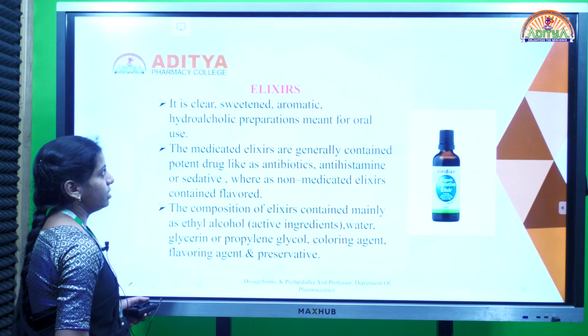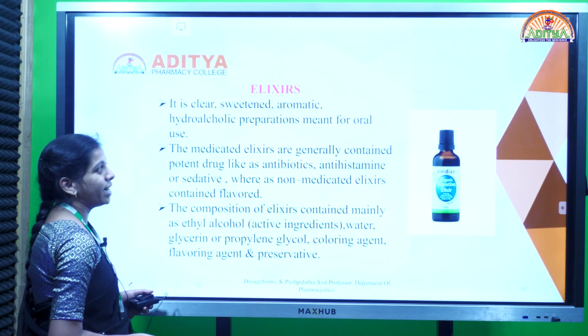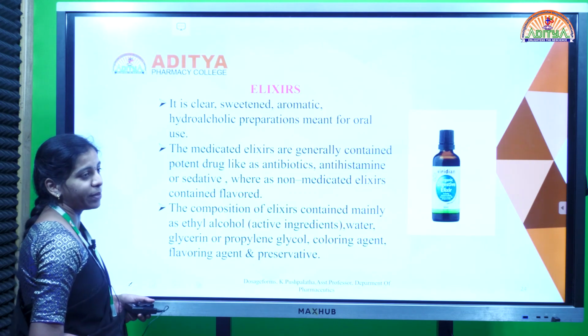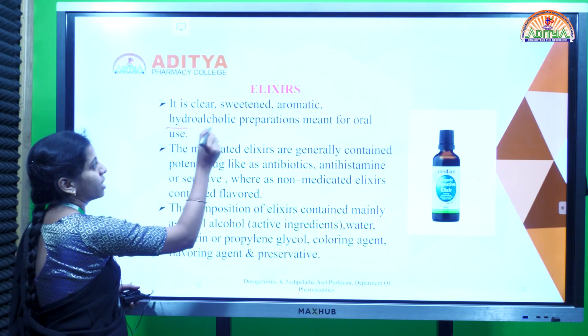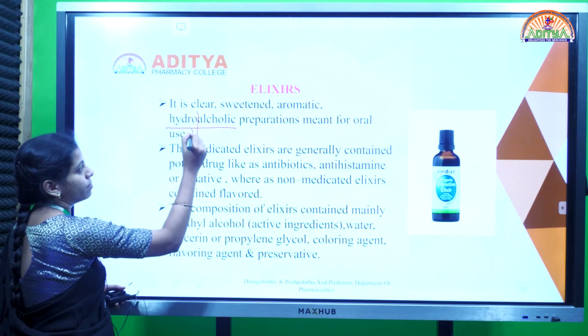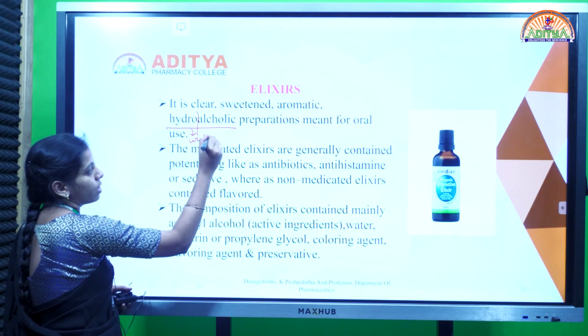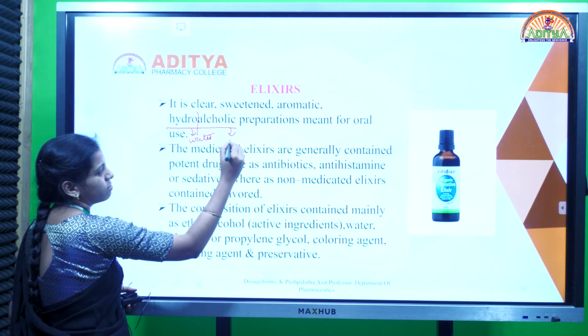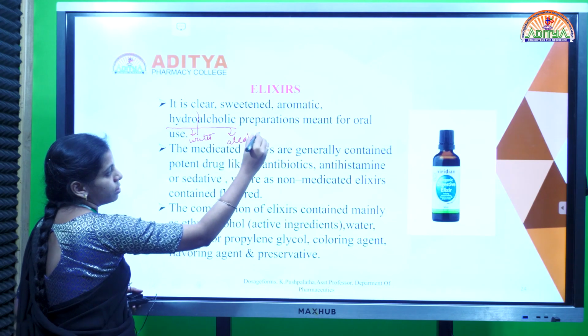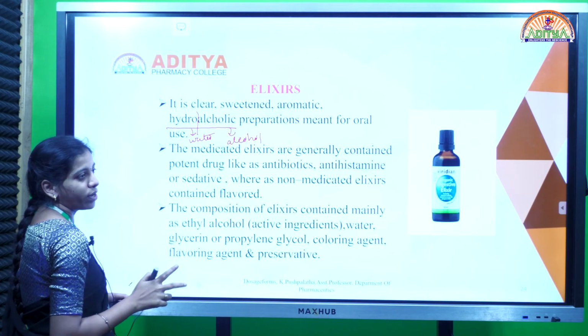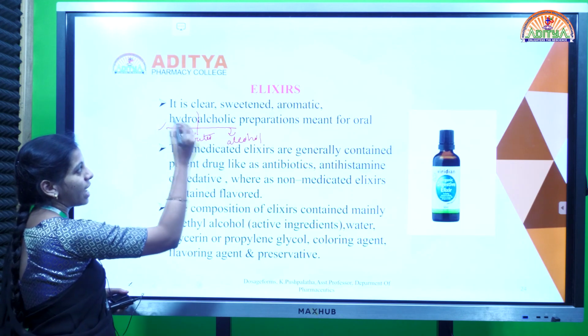Next one is elixirs. Elixirs are clear, sweetened, aromatic, hydroalcoholic preparations. Hydro means water, alcoholic means alcohol. So this elixir contains two solvents, that is water and alcohol.